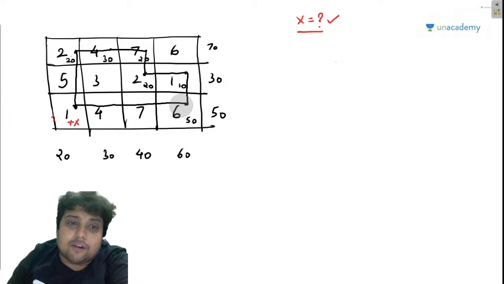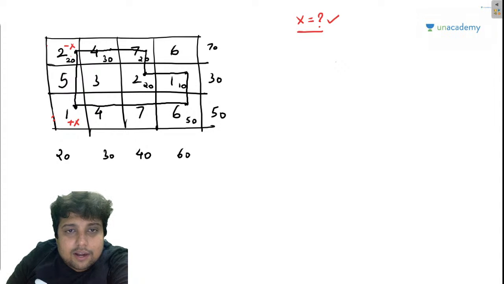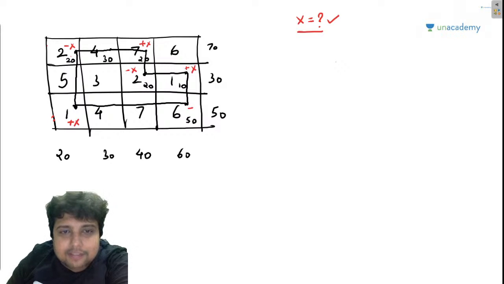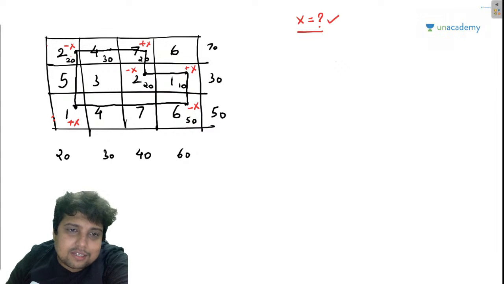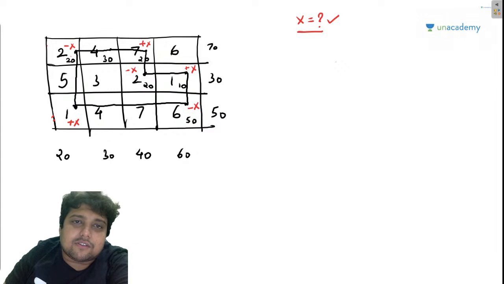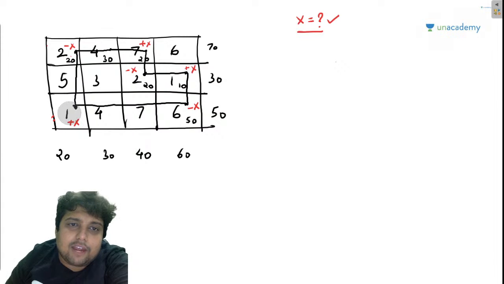Now you know what we can do. If this is plus X here, write minus X here, then plus X here, then minus X here, then plus X here, then minus X here. And at the last we again get back to plus X. So basically what we have done is, at the alternate positions of this loop, I have written plus X, minus X, plus X, minus X, plus X, minus X.